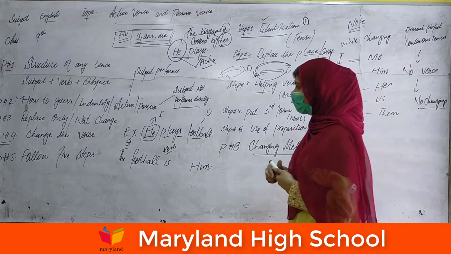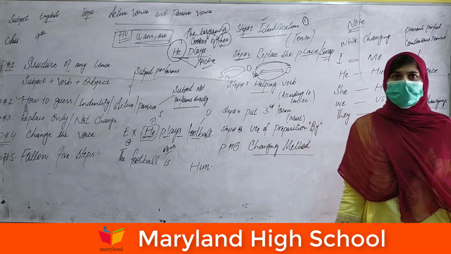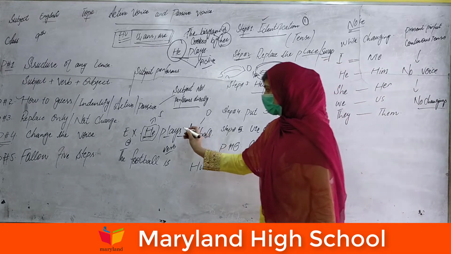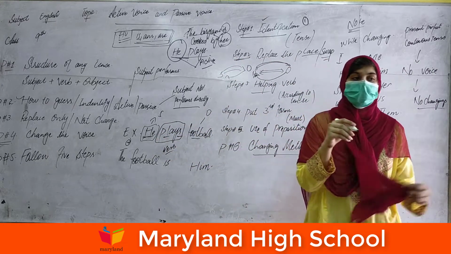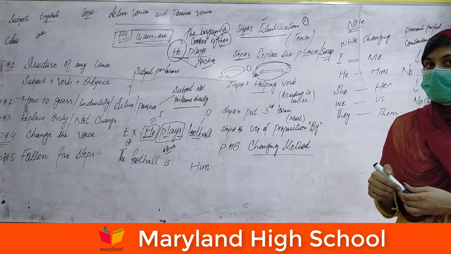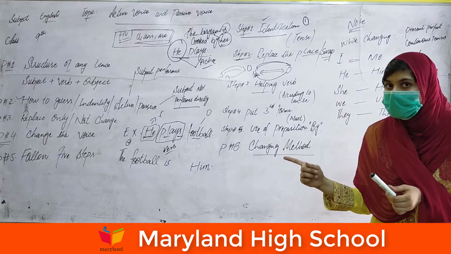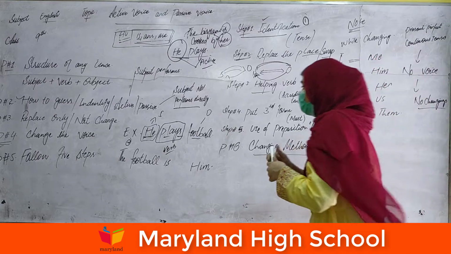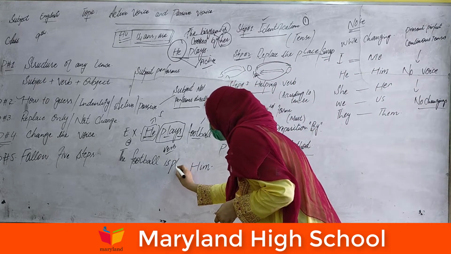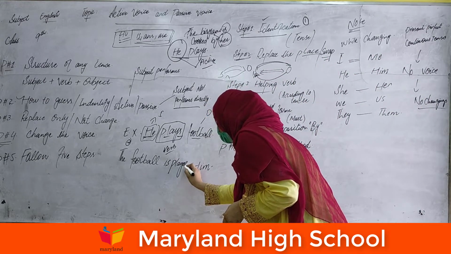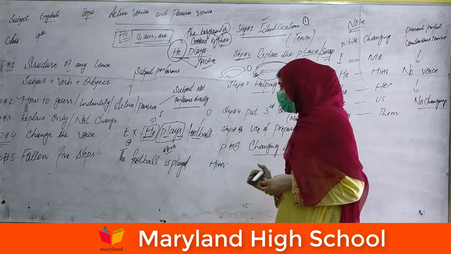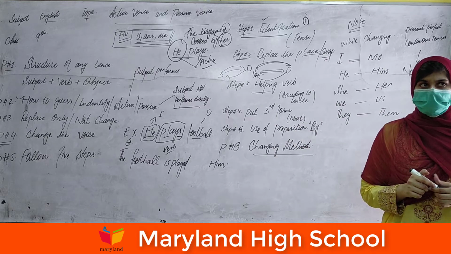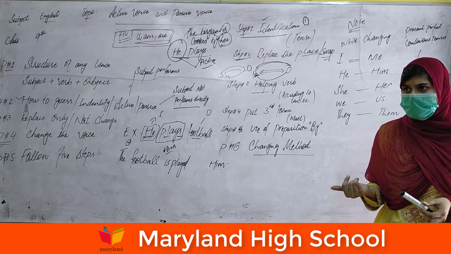We'll take the original sentence. How can we add the third form? Where is the verb form? In this sentence, plays is the verb. First form, plays. So what is the third form of this word? Play, played, played. Okay, we will add the third form, played. The football is played him. Now this statement is completed.